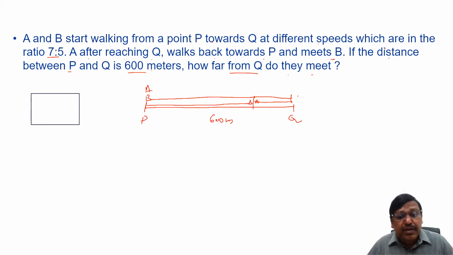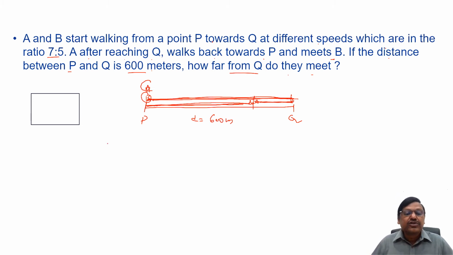But by the time they meet for the first time, the total distance traveled is not D. The total distance traveled is 2D, because they are starting from the same end. You can see A traveled the entire PQ and then returned and traveled something more, and B traveled only this much. So this is D, this plus this is another D, total 2D. So the total distance traveled by them is 2 into 600, 1200.